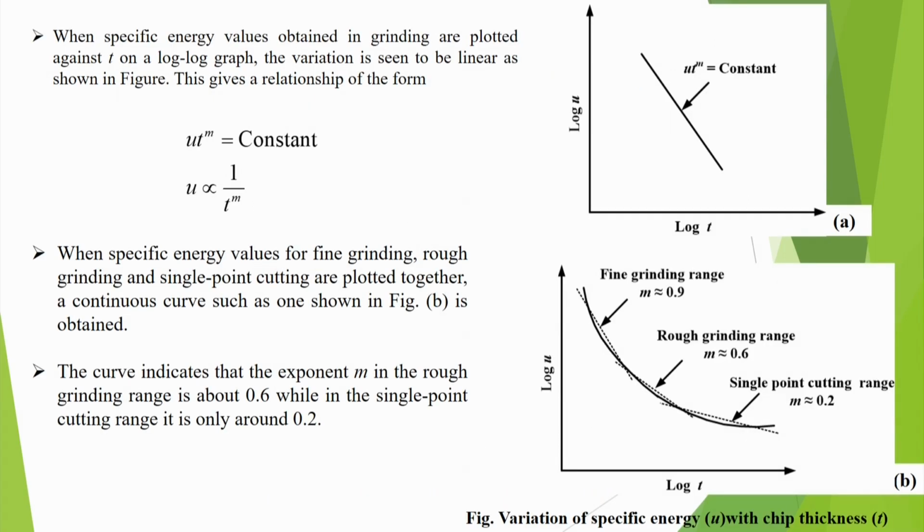When specific energy values obtained in grinding are plotted against T on a log-log graph, the variation is seen to be linear. This gives a relation in the form U T^m equal to constant, or U is proportional to 1 by T^m. So, when specific energy values for fine grinding, rough grinding and single point cutting are plotted together, a continuous curve as shown here is obtained, and this curve indicates the exponent m in rough grinding is about 0.6, while in single point cutting it is only around 0.2. So, this shows that the size effect in grinding is much more.